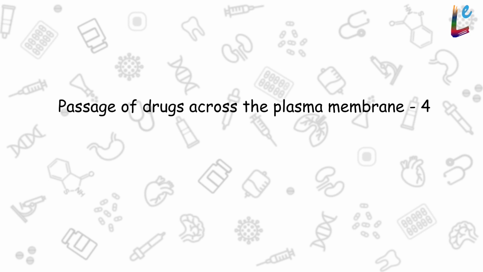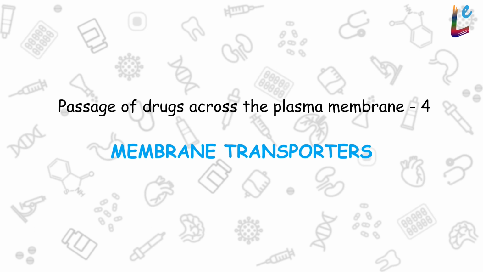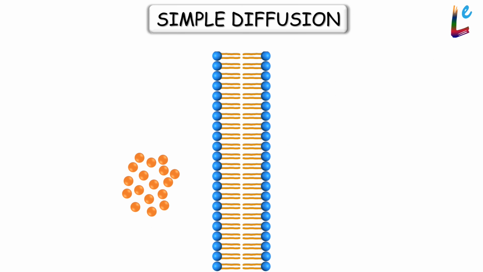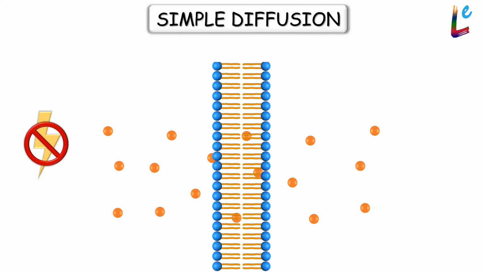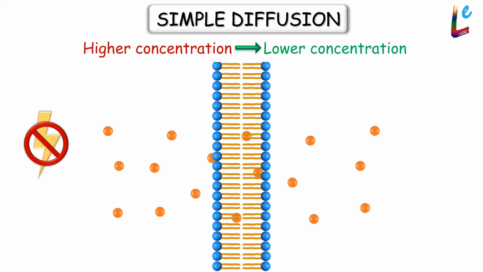Learn efficient pharmacology, passage of drugs across the plasma membrane, part 4, membrane transporters. In simple diffusion, molecules move passively from a region of higher to a lower concentration across a semi-permeable membrane.